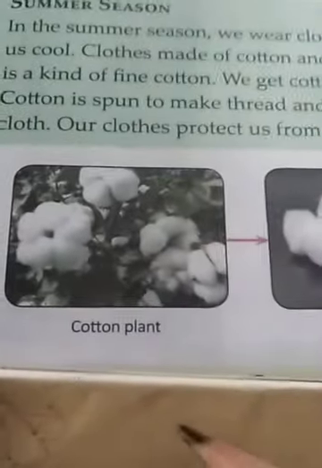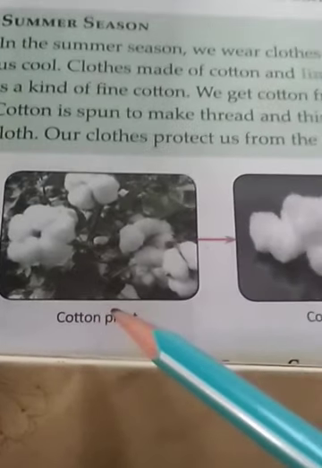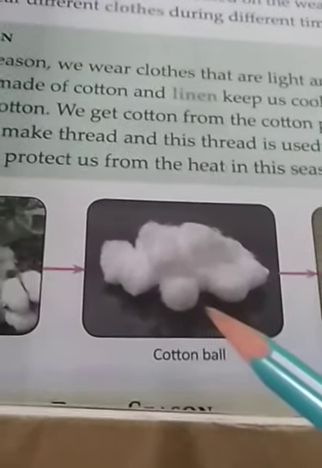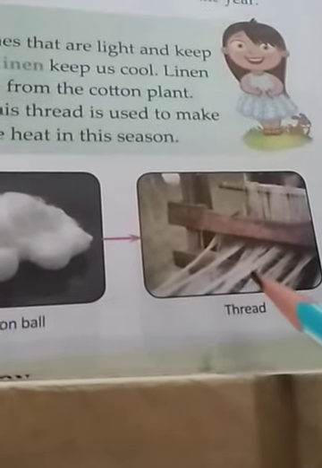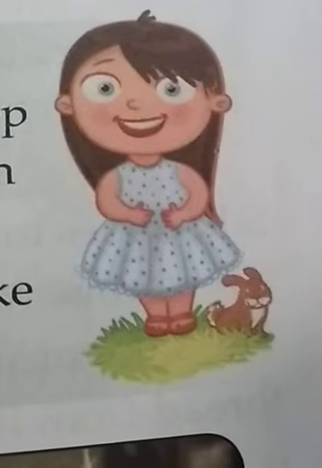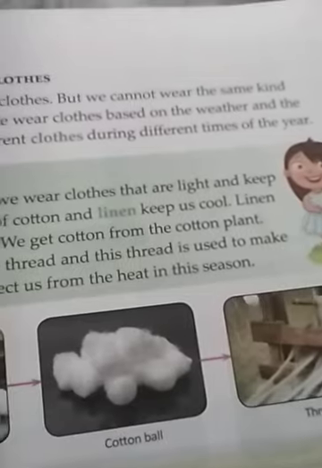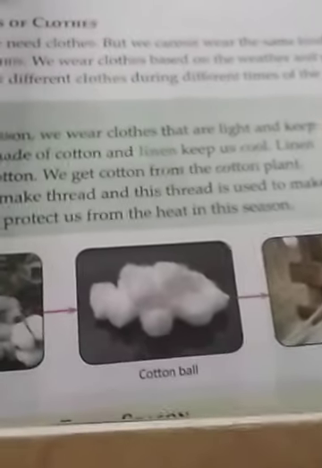We get cotton from cotton plant, and we get cotton ball, and cotton ball is spun and it's made thread, and this thread is used to make cloth, and through that we get clothes: frock, jeans, t-shirts, shirts.